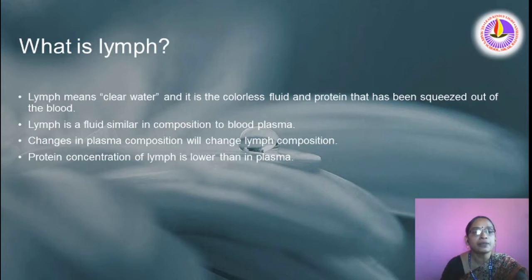Lymph absorbs fatty acids and glycerol. Lymphocytes destroy harmful pathogens. Lymph controls concentration of proteins in the tissue fluid. Lymph carries lymphocytes and antibodies from lymph nodes to the blood.